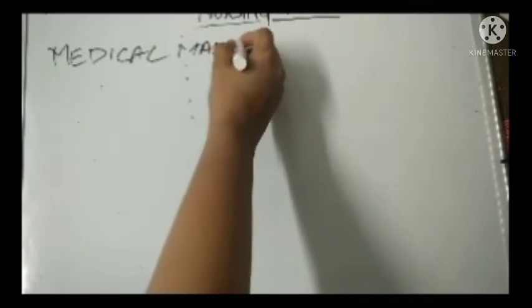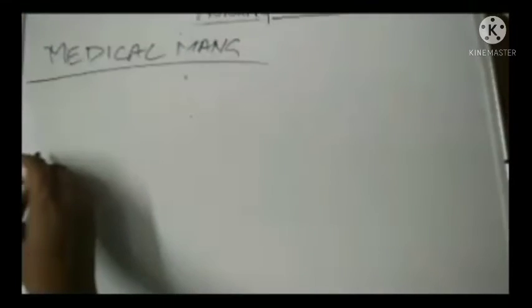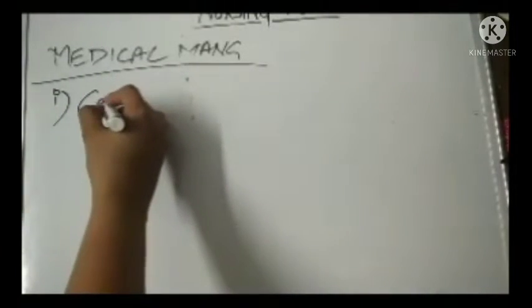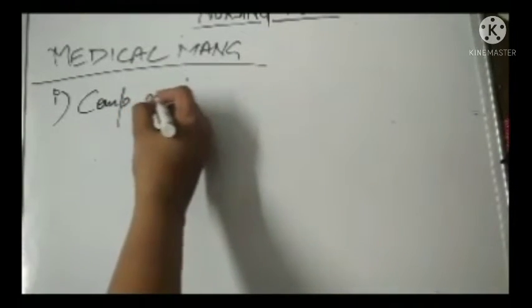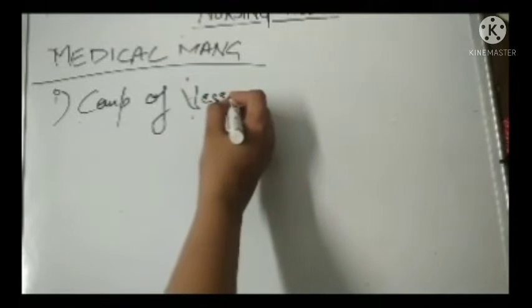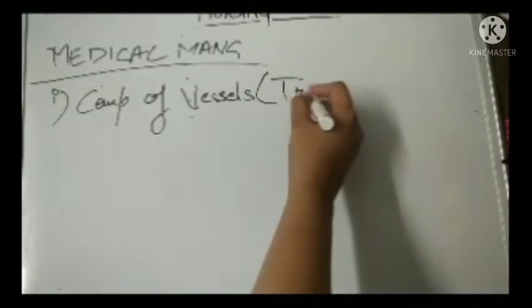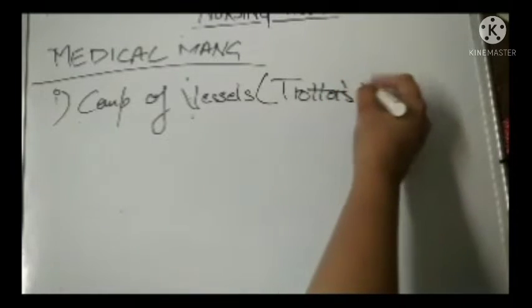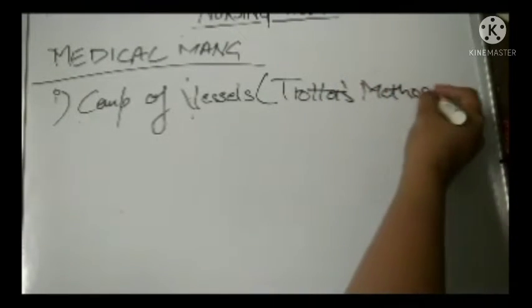Medical management. In the medical management, it depends on the location of the bleeding site. The two things that you need to do are direct pressure onto the nose and first aid management. So the first thing you will do is the compression of the vessel, which is the Trotter's method. Trotter's method, this is very important.